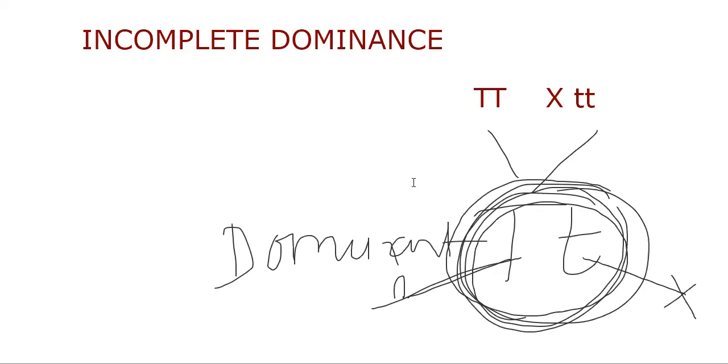But in this particular case, we are going for something different, which is again about Mendel. Let us take a look at that. In incomplete dominance, whenever the two allelic forms of the character are crossed with each other, no allelic form comes for expression. According to Mendel, one form should come for expression, but here it is not like that.